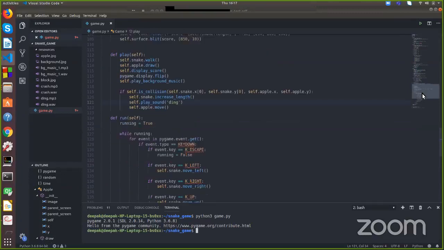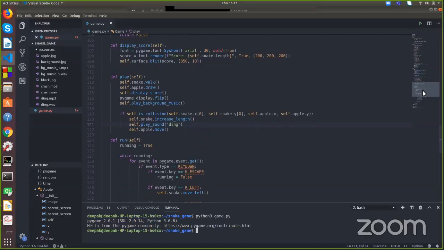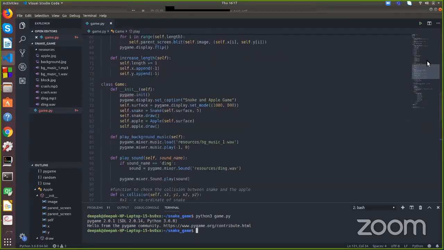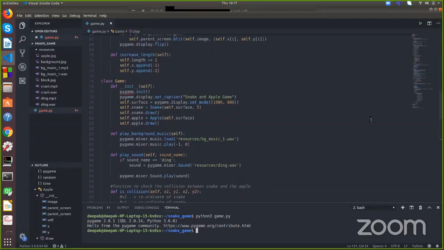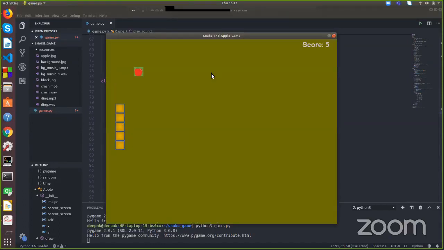Let me know if there is any doubt till here. Have you got how to use the Pygame sound module if you want to add music in the game? Here you can see I have defined the play background music function, which I will use to play the background music, and whenever the snake eats the apple I will play this song, the ding wav. It's completely working here too. The background music is playing while I'm playing the game, and when the snake eats the apple, the ding sound is being played.